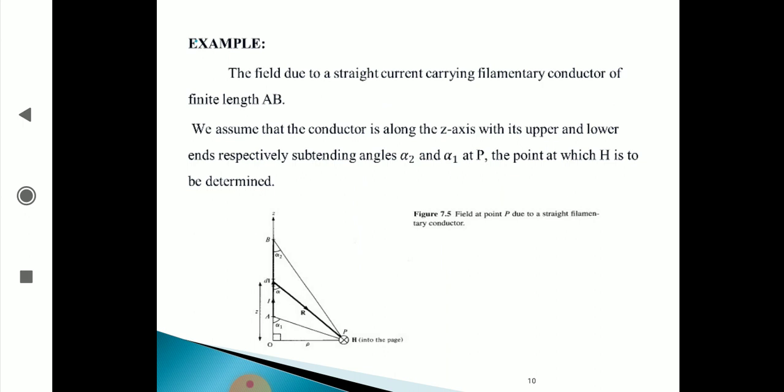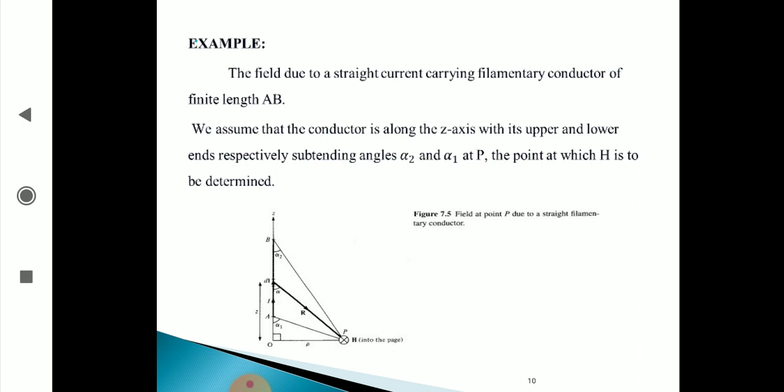The field due to a straight current carrying filamentary conductor of finite length AB. We assume that the conductor is along the z-axis with its upper and lower ends subtending angles alpha 2 and alpha 1 respectively at P, the point at which magnetic field intensity is to be determined. You see here, this is in the z direction. A and B are the finite length, dl is the current element, I is the current flowing. This is at the origin I am taking.